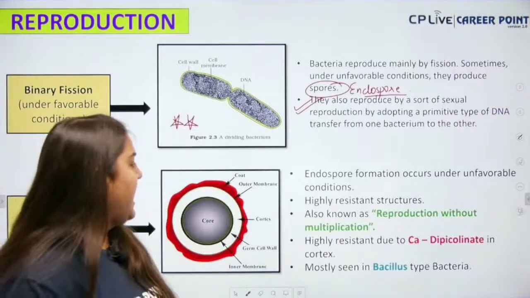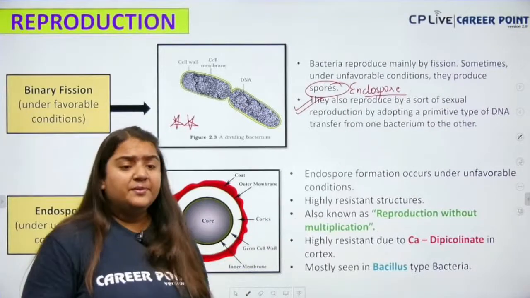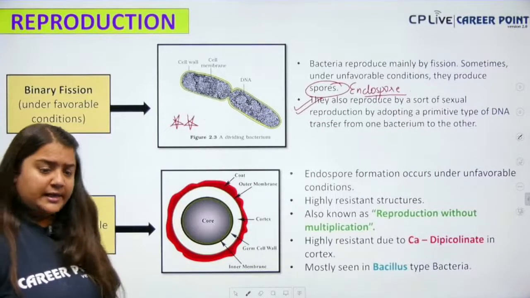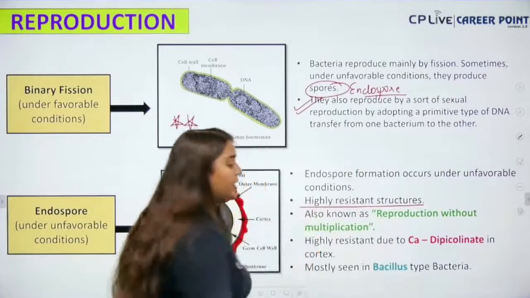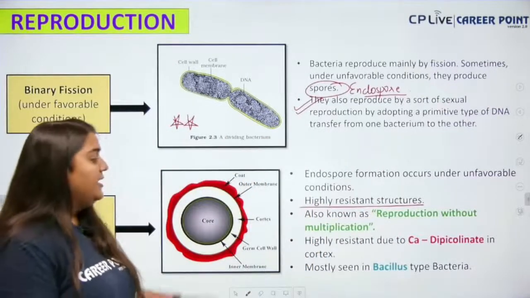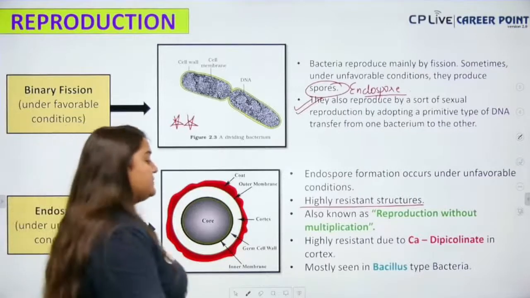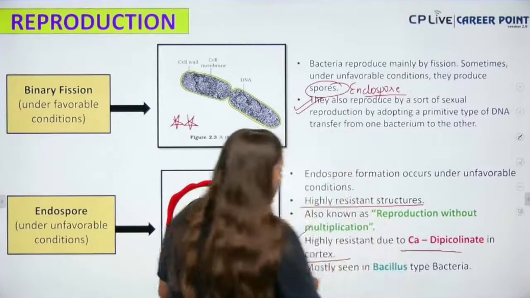Next up, the endospore formation occurs under the unfavorable condition. So, endospore is a thick walled spore. Clear everyone? Next we have, it is a highly resistant structure and reproduction without multiplication. Okay, it is also called reproduction without multiplication. Next, highly resistant due to the presence of Ca-dipicolinic acid in the cortex.